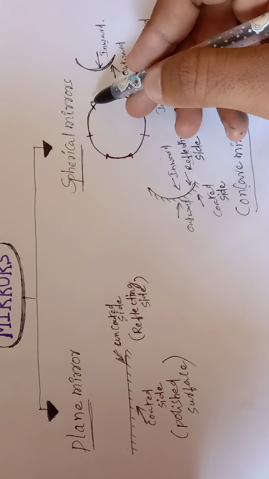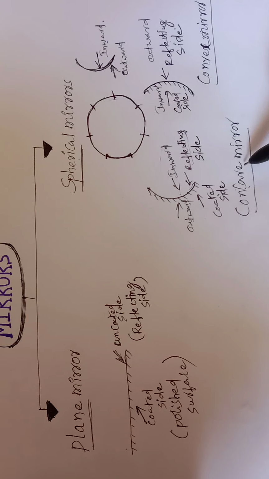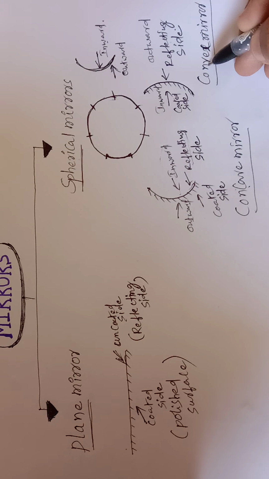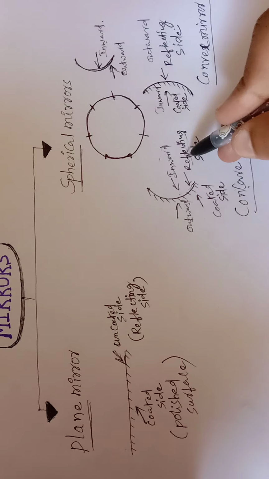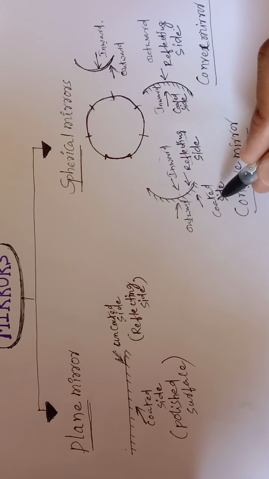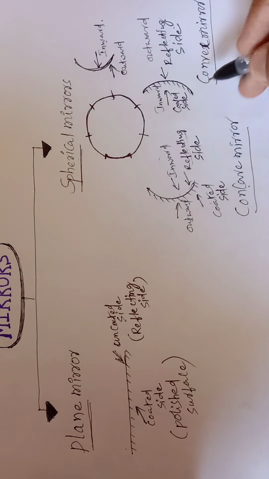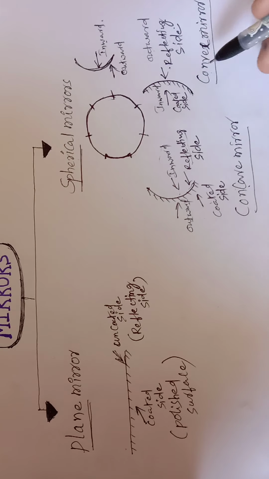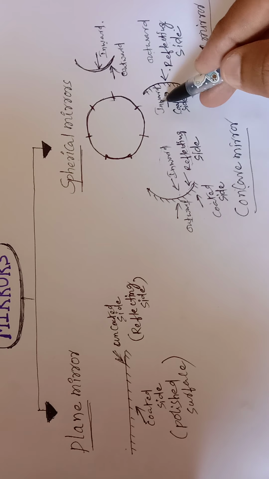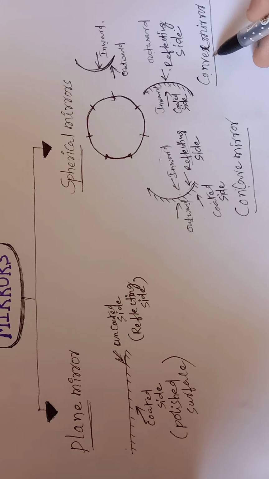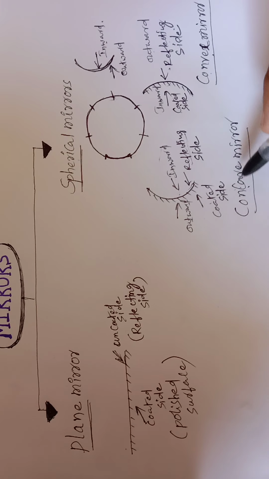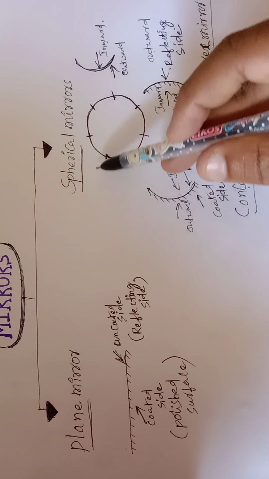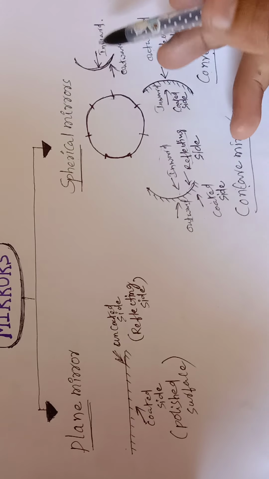Two types: one is the concave mirror, another is the convex mirror. The concave mirror has the reflecting side inward and the coated side outward. In the case of the convex mirror, the reflecting side is outward and the coated side is inward. This is overall about the spherical mirror.